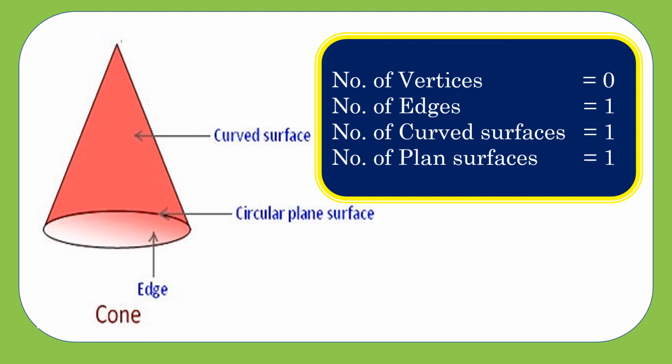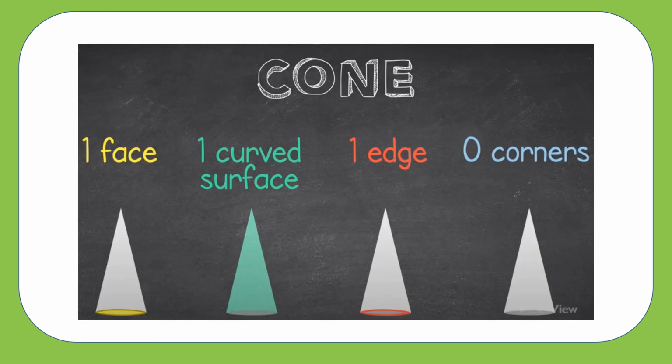This is a cone. Can you see any vertex here? No, it doesn't have a vertex. So the number of vertices is equal to 0. Can you see edges? Yes, it has only one edge. So the number of edges is equal to 1. It has one curved surface and one plane surface. So we can see the cone has one plane surface, one curved surface and one edge with 0 corners.